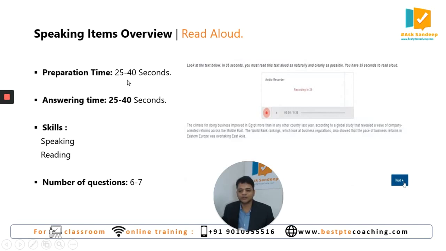Preparation time is 25 to 40 seconds, and answering time is 25 to 40 seconds. It is equal. All right. So when you do this activity, you get the score in speaking and also in reading. Both modules you get the score in. There will be minimum 6 questions and maximum 7 questions from this question type.